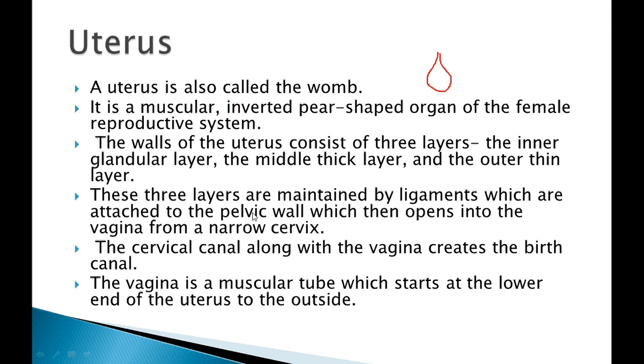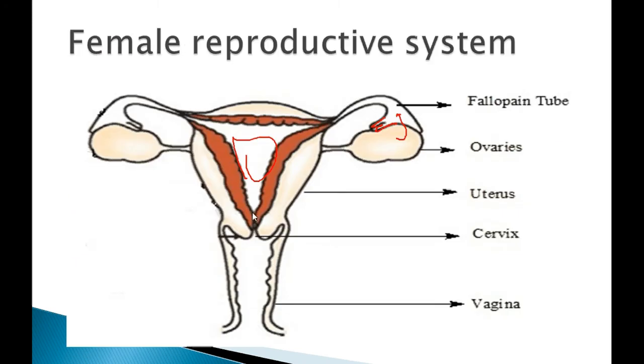The walls of the uterus consist of 3 layers: the inner glandular layer, the middle thick layer, and the outer thin layer. This one we will see in the video, that the uterus contains 3 layers: the inner layer, the middle layer, and the outer layer with a different name. Okay, these 3 layers are maintained by ligaments which are attached to the pelvic wall, which then opens into the vagina from a narrow cervix. Now see over here, in this you can see